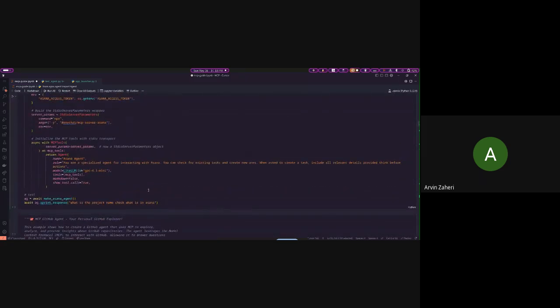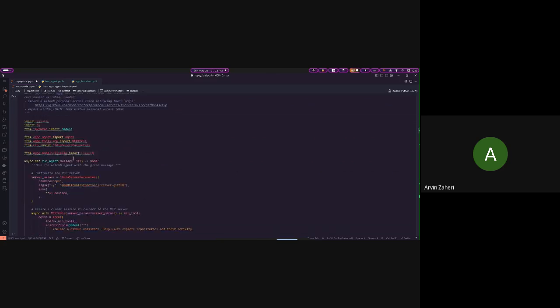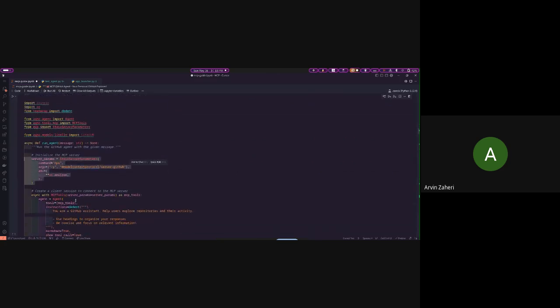Instead, we will convert the function into an MCP, which holds the functions in there. Each time the LLM is going to use those functions, it will get the results from it. So the schema will be updated each time. As you can see here, this is the standard GitHub MCP.